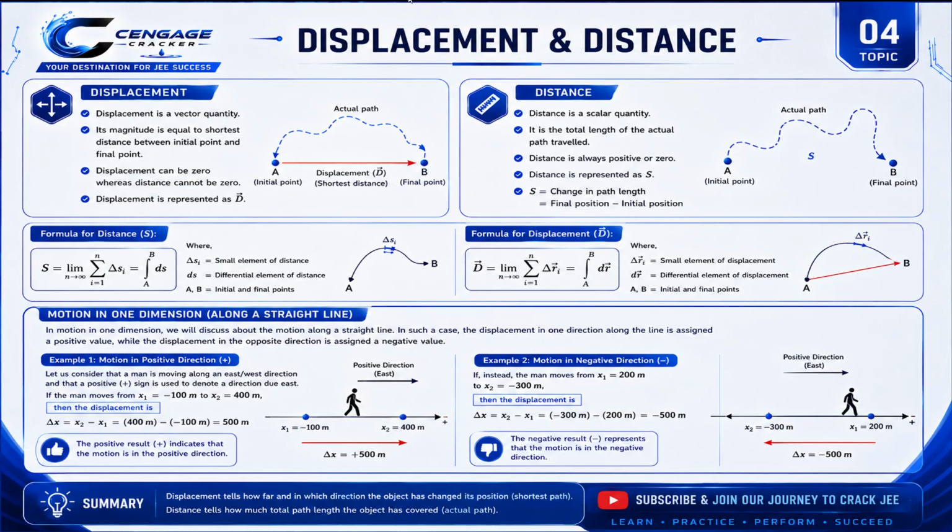And the distance is the total length of the actual path traveled. That is a semicircular path. Note very carefully, displacement can be 0, whereas distance cannot be 0. And displacement is represented as d, and distance is represented as s. Distance is a change in path length.